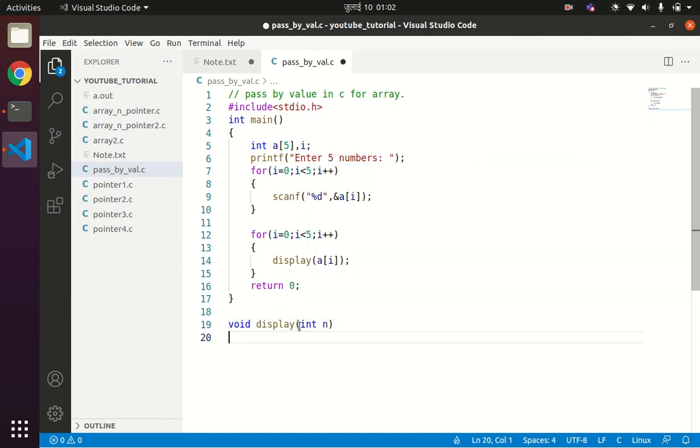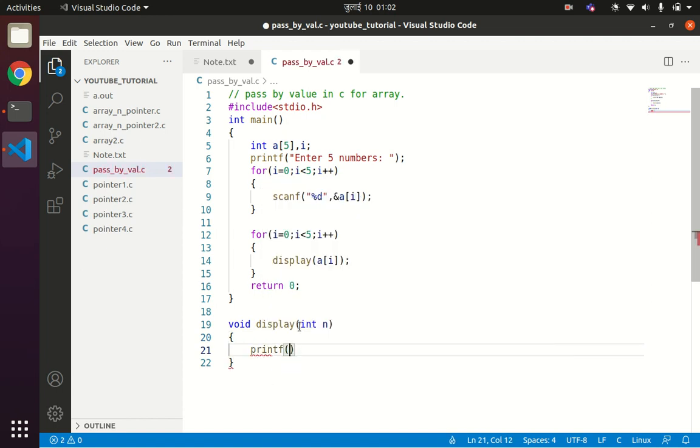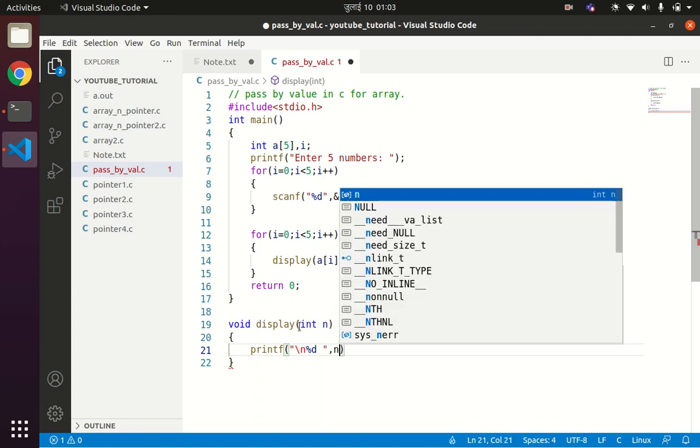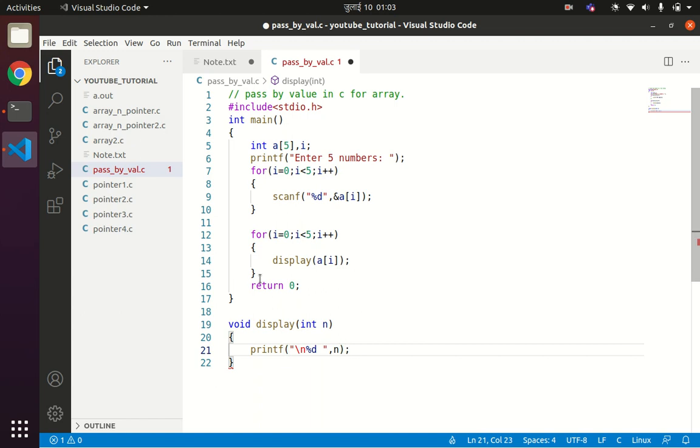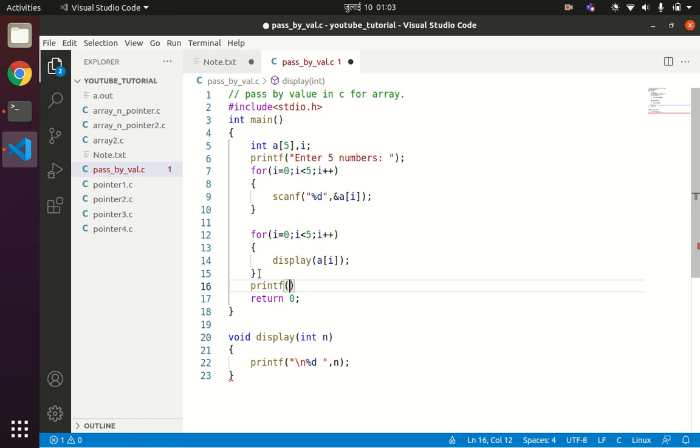We can write printf "\n %d", then we can write n, and after all the printing, we will write printf "\n".